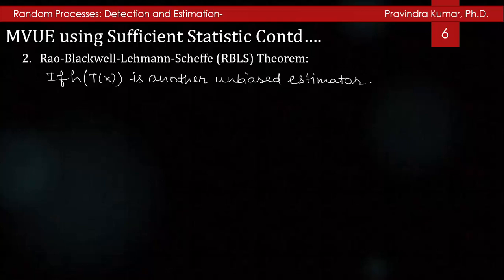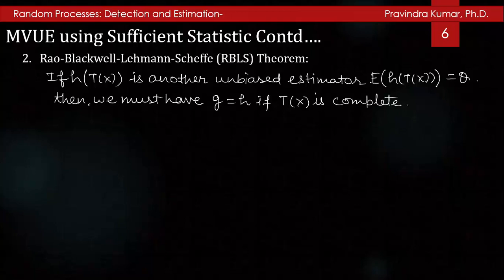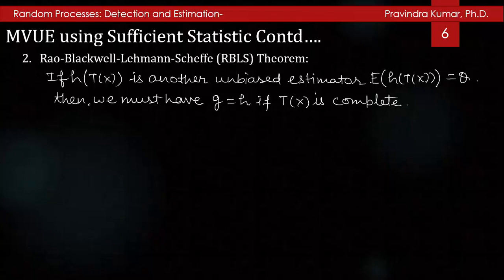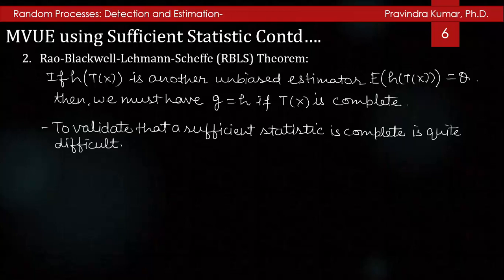That is, if h(T(x)) is another unbiased estimator, then the expected value of h(T(x)) will be θ, and then we must have g equal to h if T(x) is complete. The property of completeness of a sufficient statistic depends on the PDF of x, which in turn determines the PDF of the sufficient statistic. To validate that a sufficient statistic is complete is in general quite difficult.